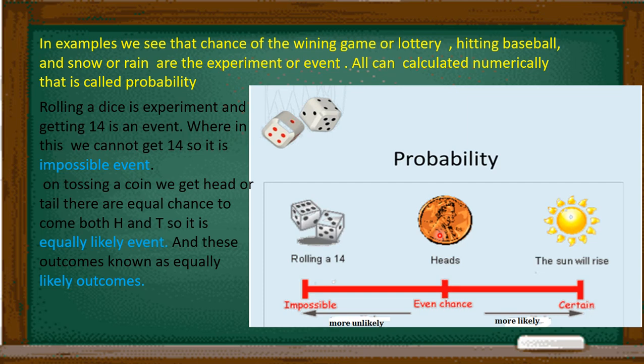Now we are talking about the outcomes. Outcomes are nothing but the results of the experiment. Similarly, in this example, we are seeing that the sun will rise. As we know, if I say the sun rises in the east, it is sure. So this event is known as a sure event.